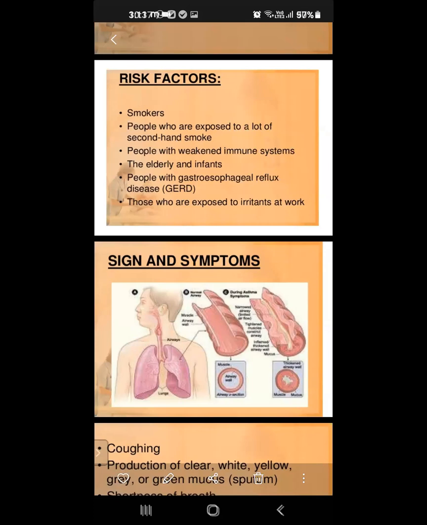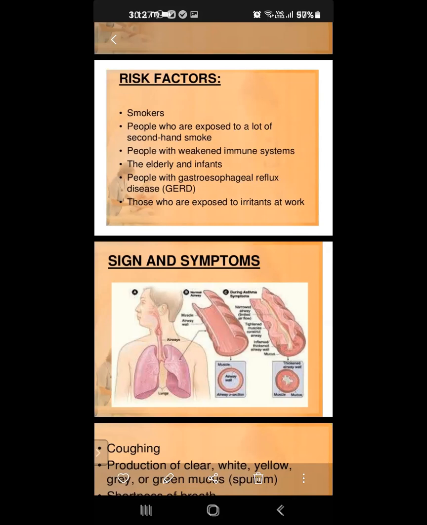Infant means newborn baby. Sometimes they are not healthy, and premature babies are affected by bronchitis immediately. And people with gastroesophageal reflux disease, GERD. Those who are exposed to irritants at work.